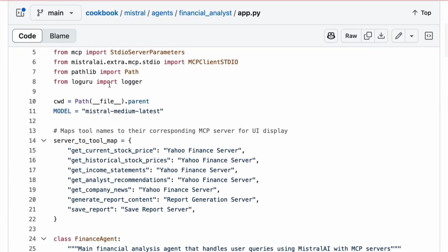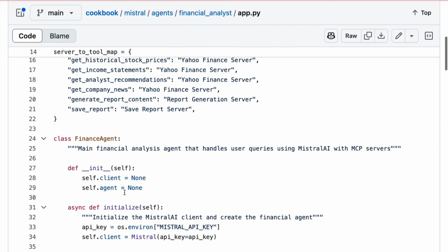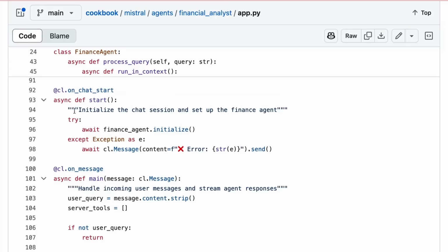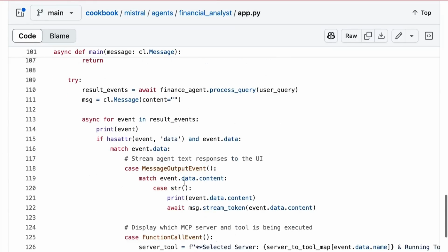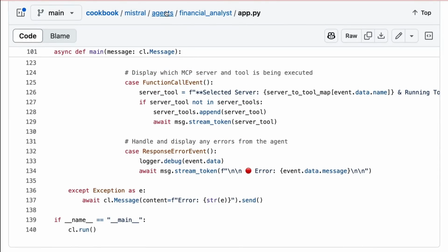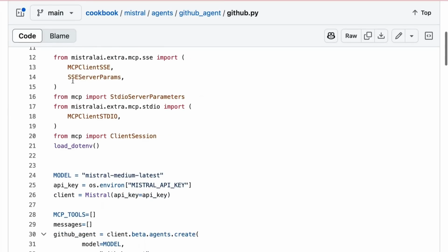We can see that the code for setting this kind of thing up is actually not really that complicated. Once we've got the MCPs set up and we're passing them in, it's going to take care of the sort of chat elements for this for us quite easily, and handling the various messages that come back, and be able to show us UI of actually what's going on in the background. Again, looking at the GitHub one that we saw the video of earlier on, we can see that it's using MCPs. In this case, it's nice to see that they're using both an SSE client as well as the stdio.